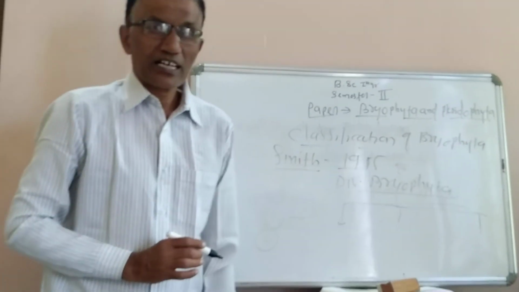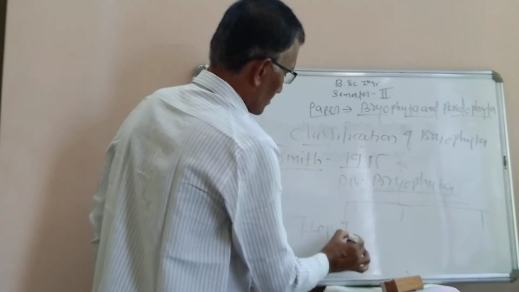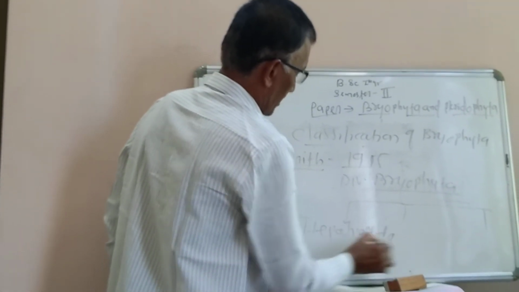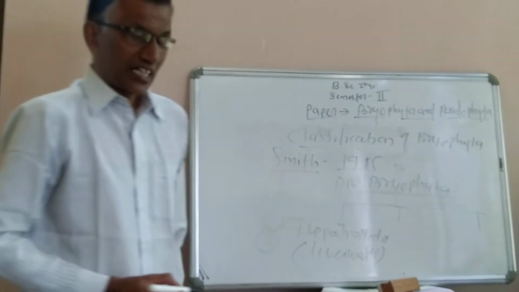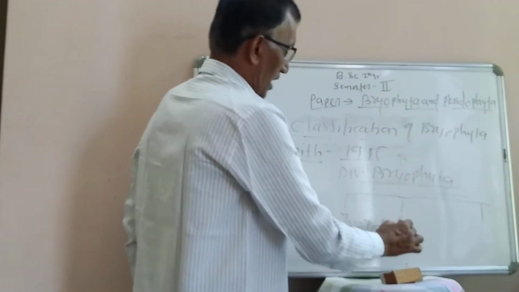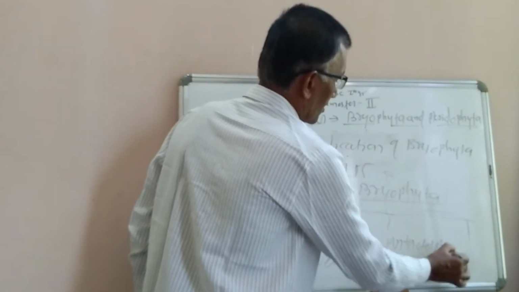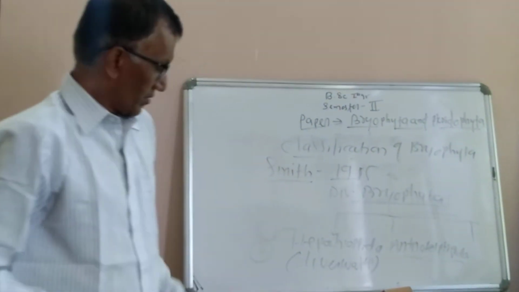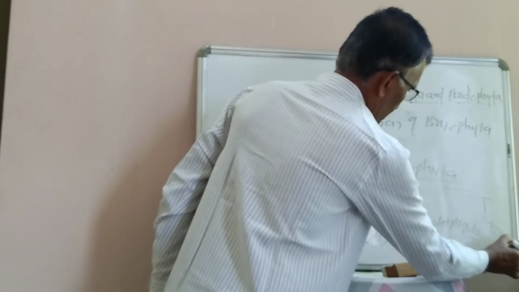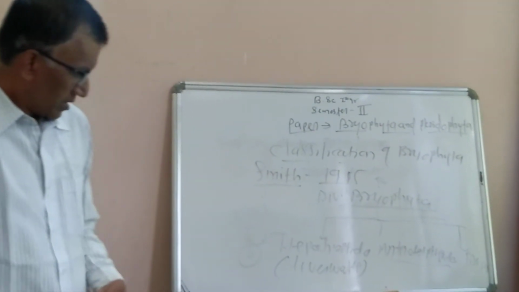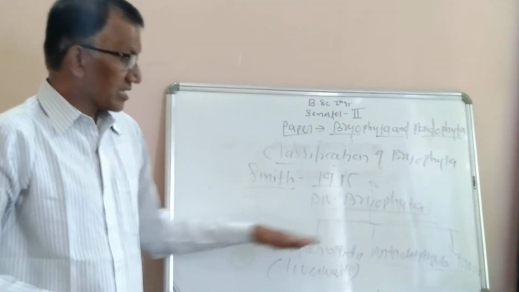The number one is Hepaticopsida, commonly known as liverworts. The second is Anthoceropsida. And the third one is Bryopsida. Hepaticopsida, Anthoceropsida and Bryopsida are the three classes.